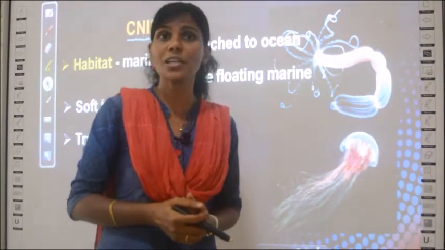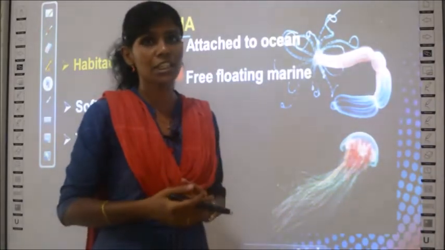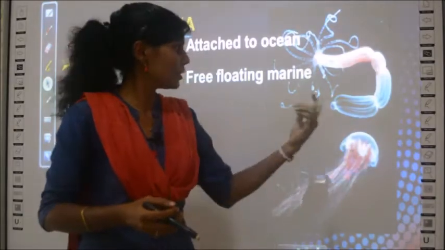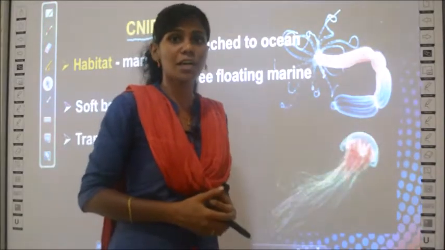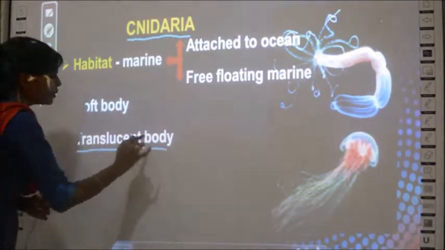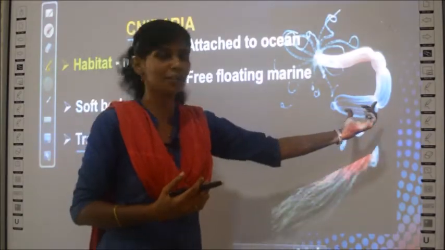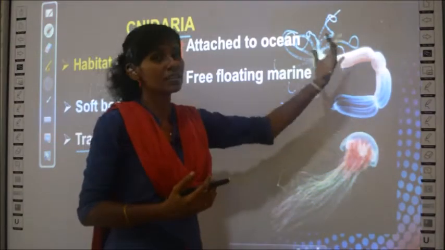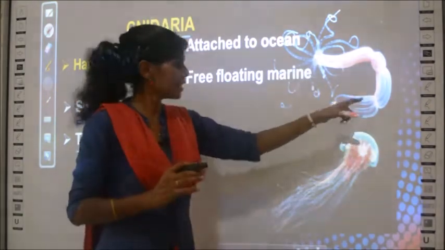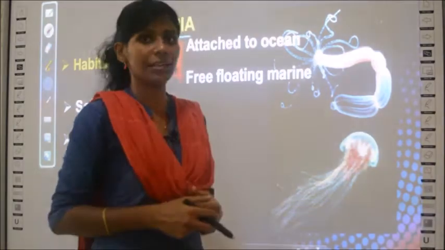So that stage is called translucent, which means it is not opaque and it is not transparent. It can partially let light pass through. So this body is also translucent. They have a body called a translucent body, which means it can partially allow light to pass. It is like partially see-through, no? You can see the other side of the organism, but you cannot clearly see what is inside. That's why it is called translucent, which means partially transparent.